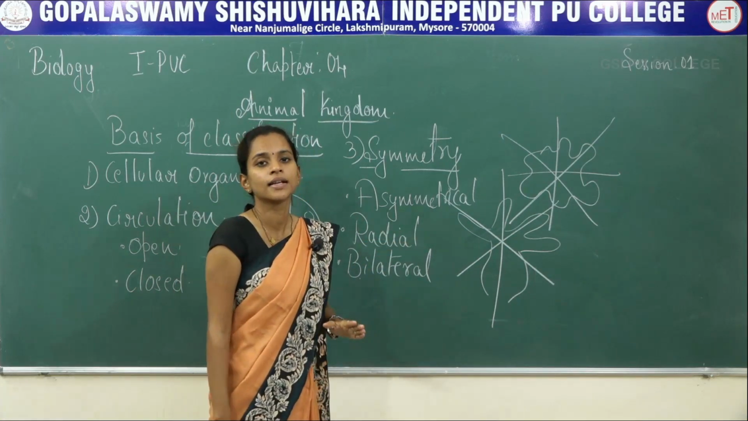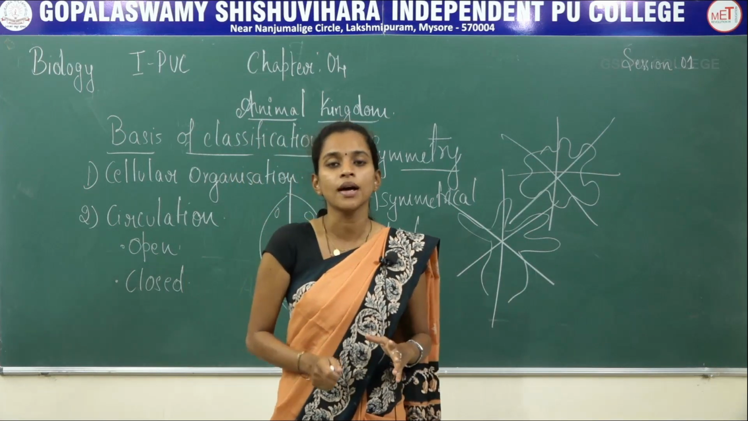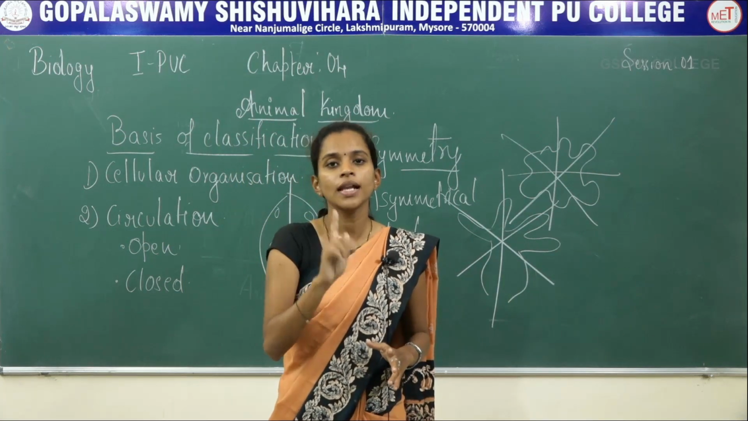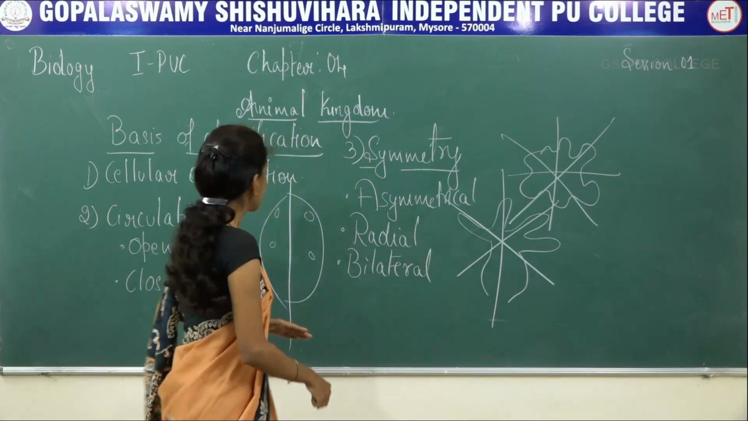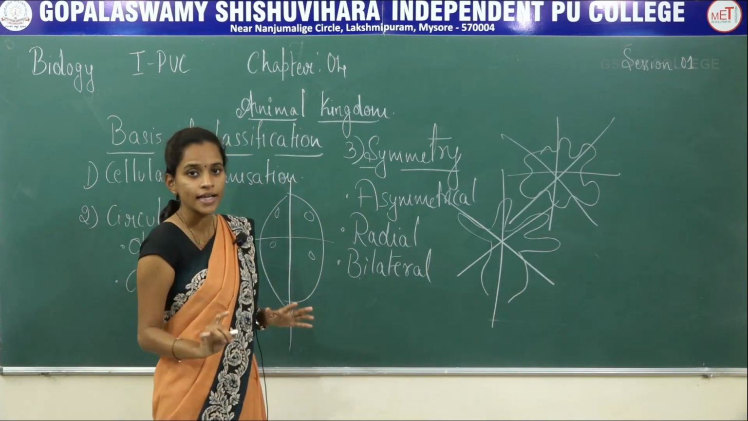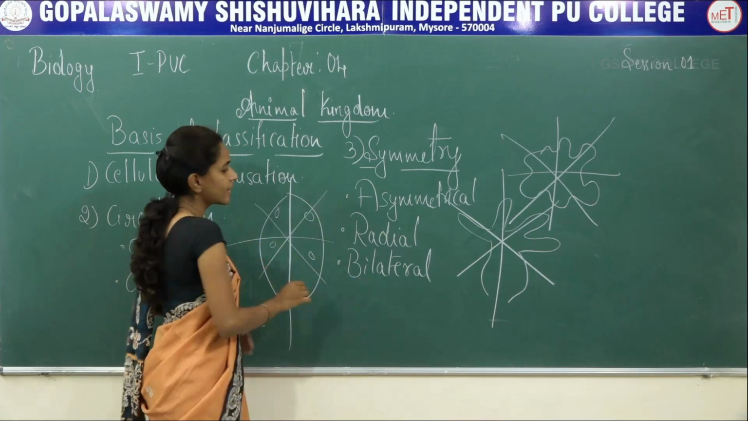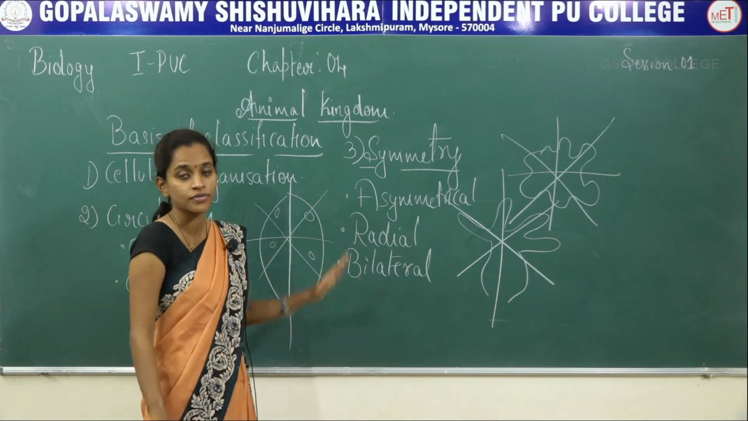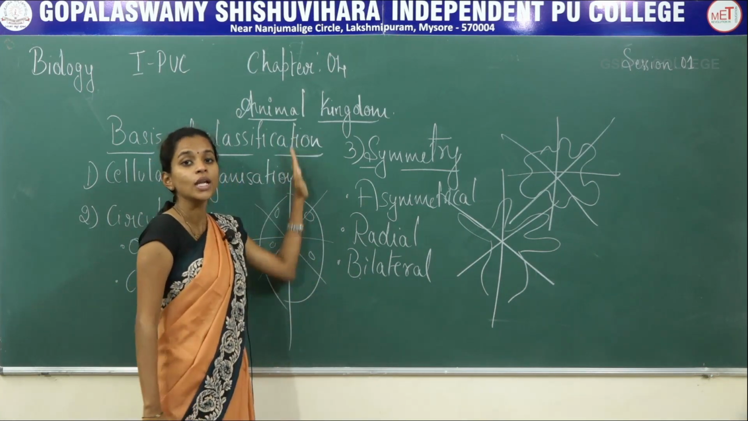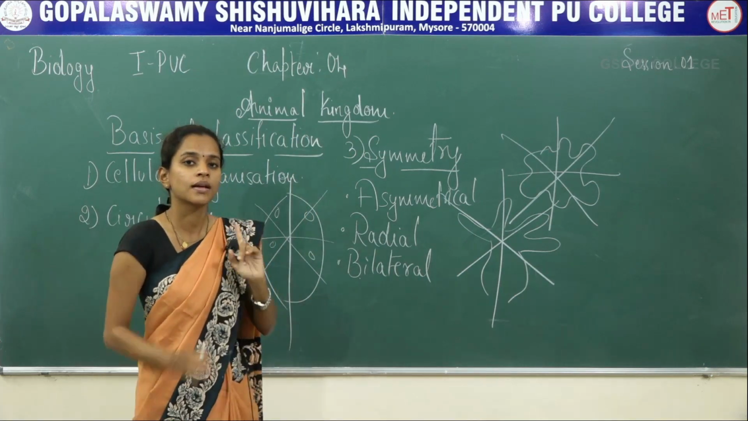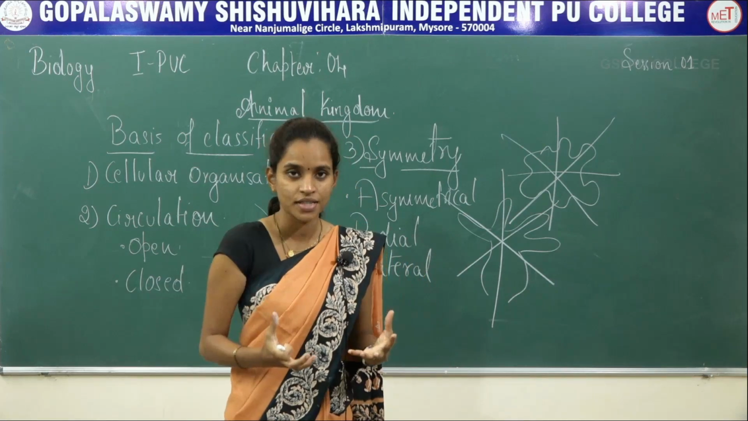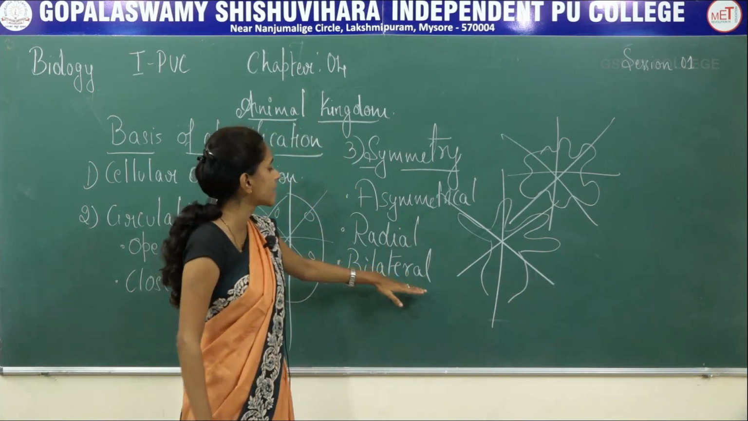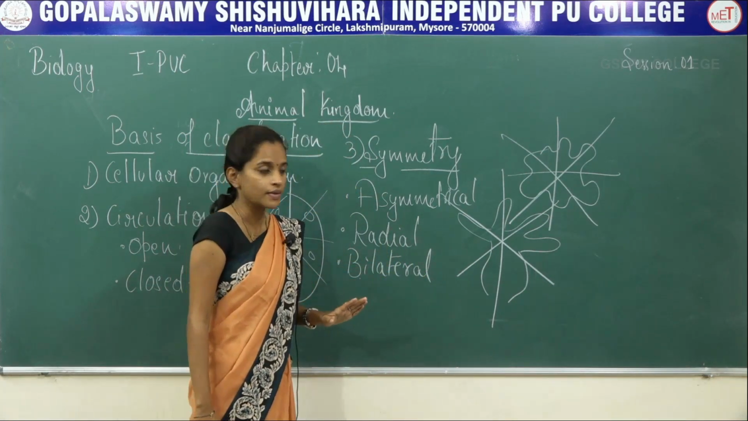Bilateral symmetry means such an organism gives equal halves only when cut in one longitudinal plane. If you cut like this, you will not get equal halves, or in the diagonal form also you won't get any equal halves, but it should come only in one plane. Only if cut in one plane you will get two equal halves. That is what we call bilateral symmetry.